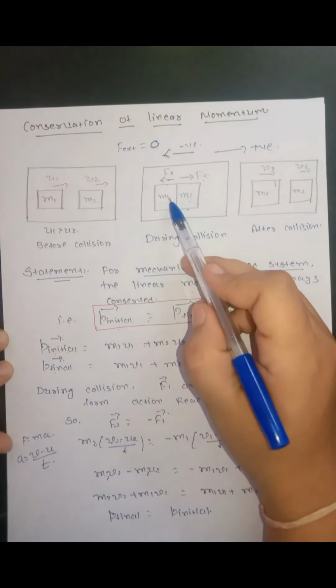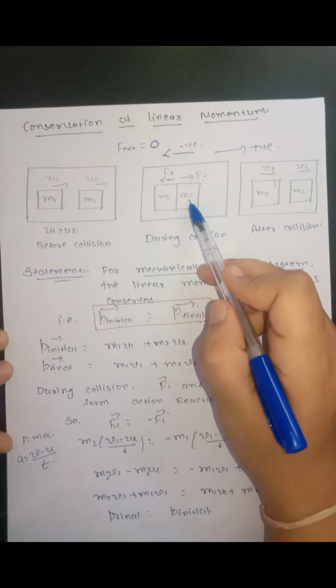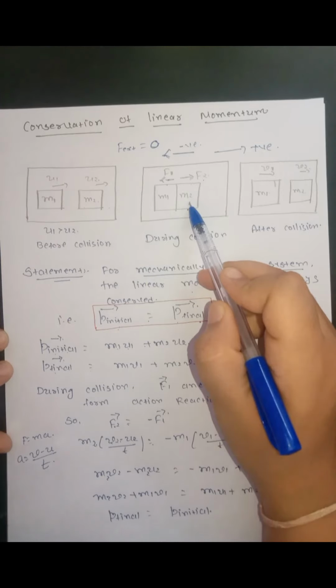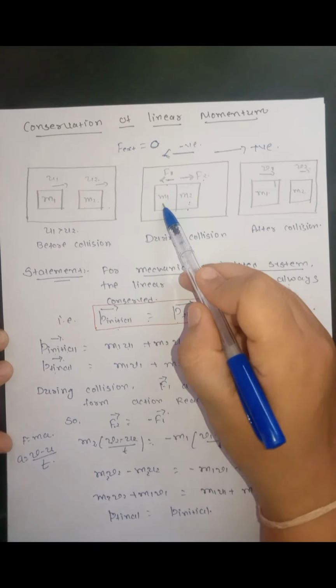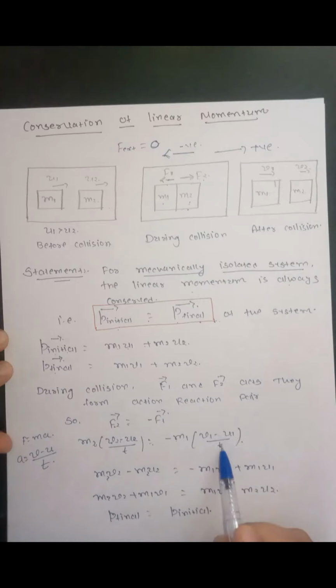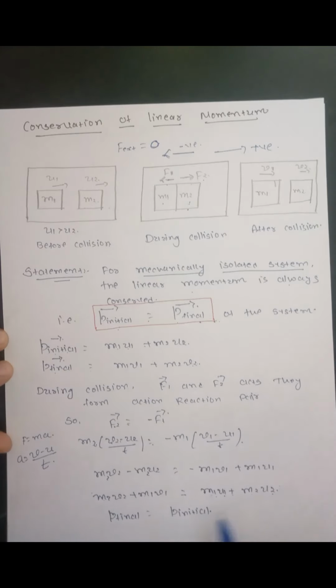The time for which force is acting on m2 is the same time for which force is acting on m1. So this t will get cancelled out. Simplifying this, we will get m2v2 plus m1v1 is equal to m1u1 plus m2u2. But this is the final momentum of the system and this is the initial momentum of the system.